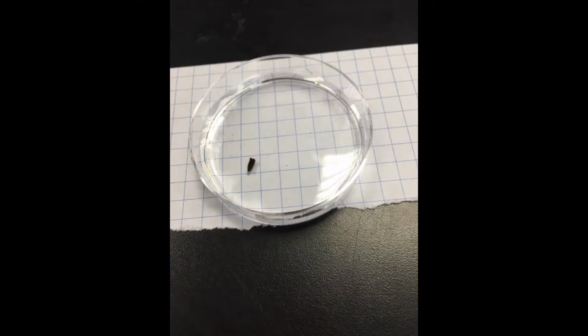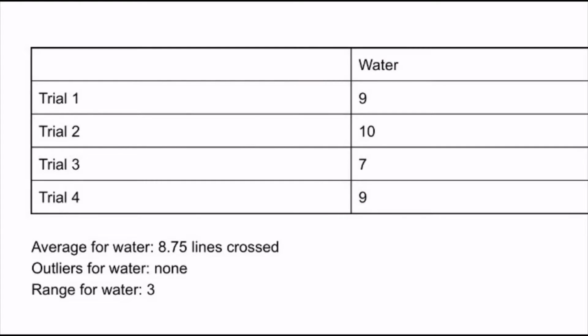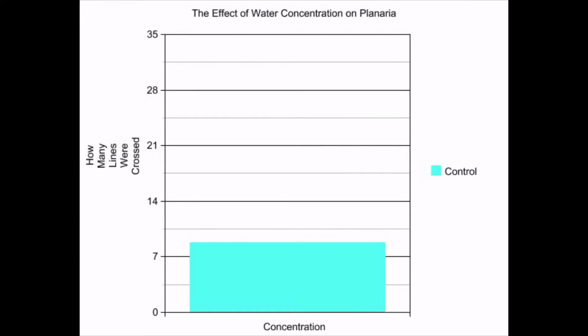Finally, planaria were placed in water as a control to see how the different drugs affected the planaria. We used this group as a baseline to compare the other results to. Generally, the planaria moved about 8.75 lines in 2 minutes. Now it is clear to see how the different drugs acted as a stimulant or depressant.